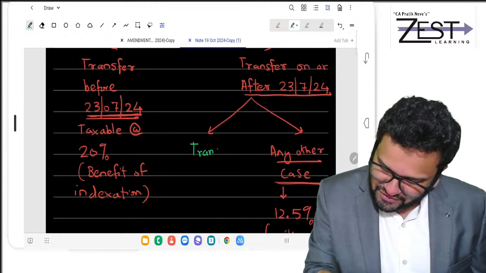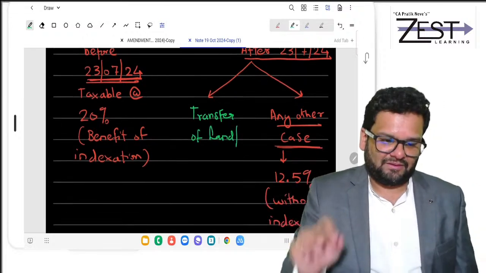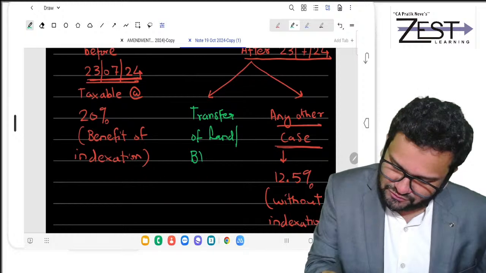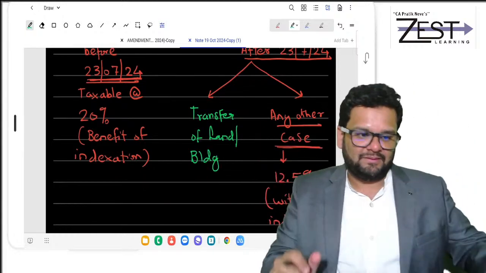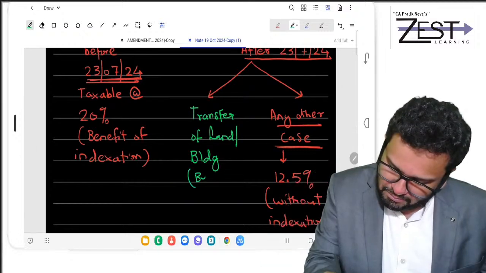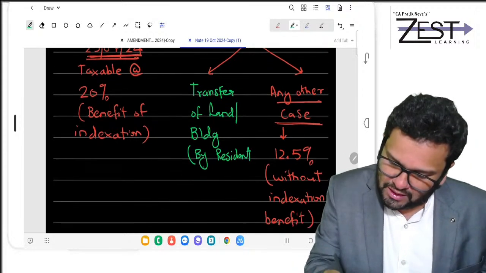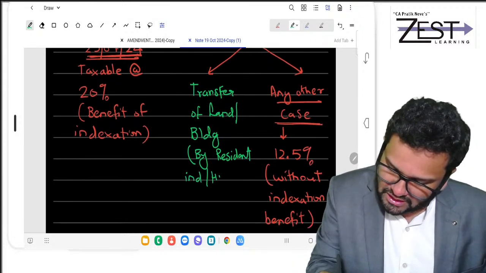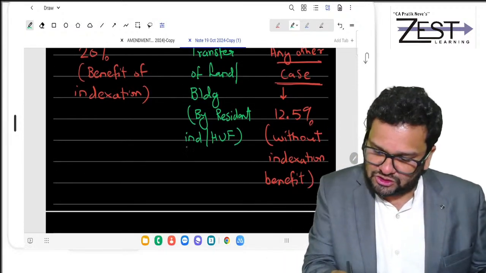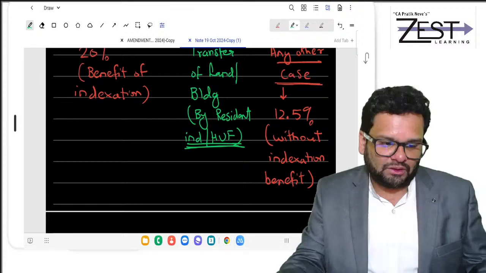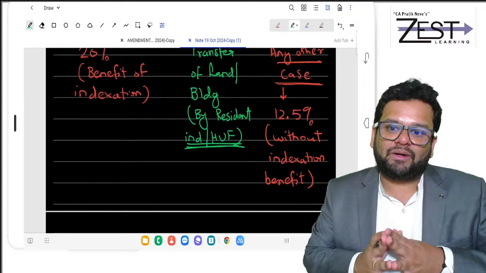Transfer of land or building. What has been transferred? Transfer of land or building. By whom? By resident individual or HUF. So here government wants to give you some benefit. Government doesn't want that to be imposed on you. So what is government trying to do now?